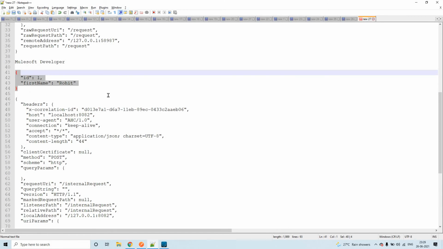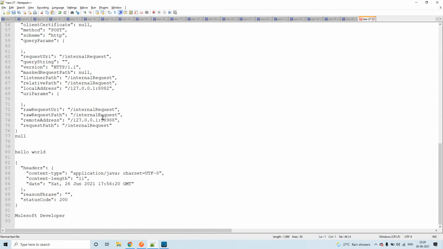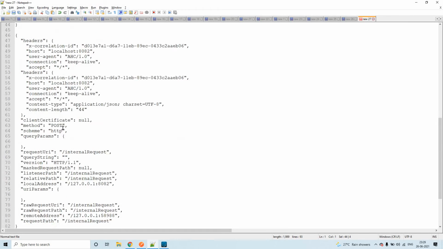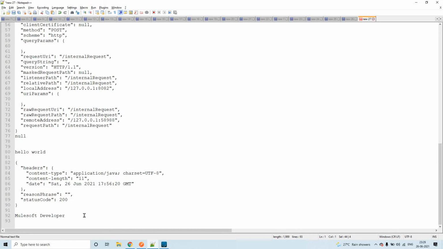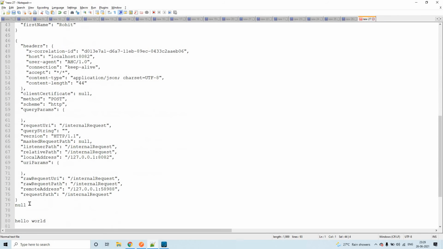The same payload we could see in both the flows through different mechanisms, whether you're sending it through flow reference or through HTTP request. Only the payload is common, but attributes and variable values are differing. Here we are not even able to see the variable value. We could see it as null.